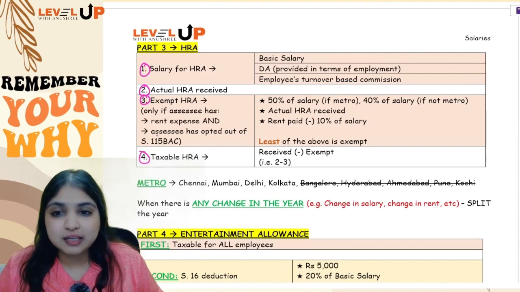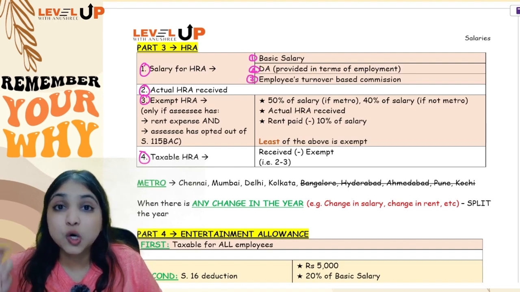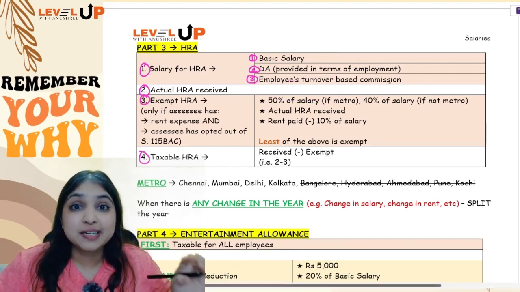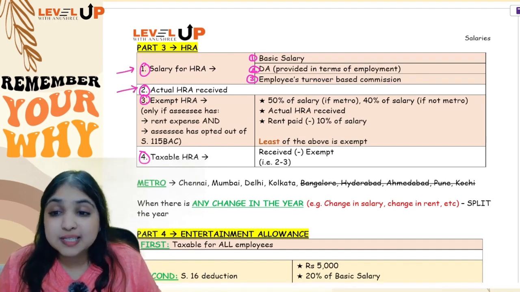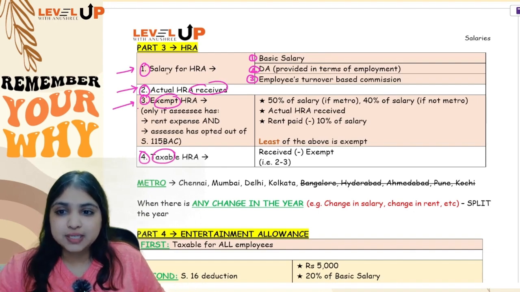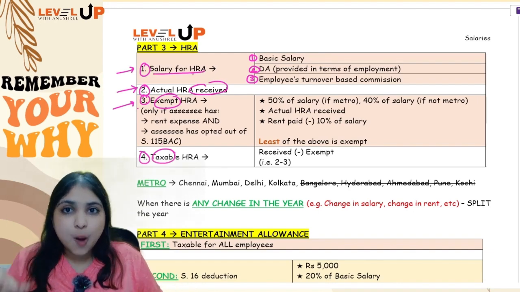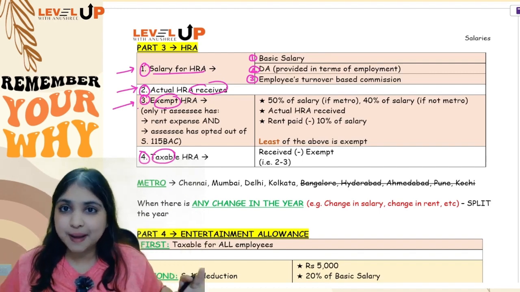Now see, with respect to HRA, there are totally 4 steps in your calculation. You will start with salary for HRA. That salary will have 3 components: basic salary, DA forming part of retirement benefits, and employee's turnover based commission. Don't take fixed commission, take only turnover based commission. So you will first calculate salary, then you will see how much HRA was actually received, then you will calculate exempt HRA, received minus exempt, the balance will be taxable.